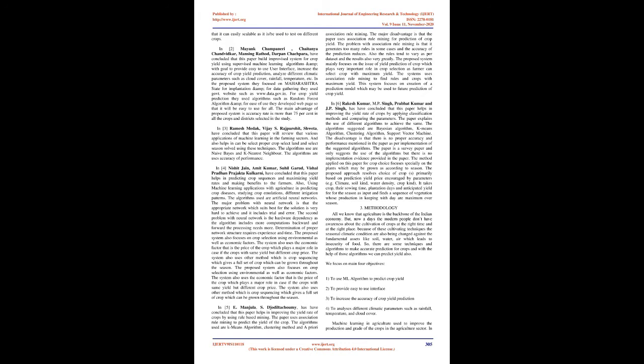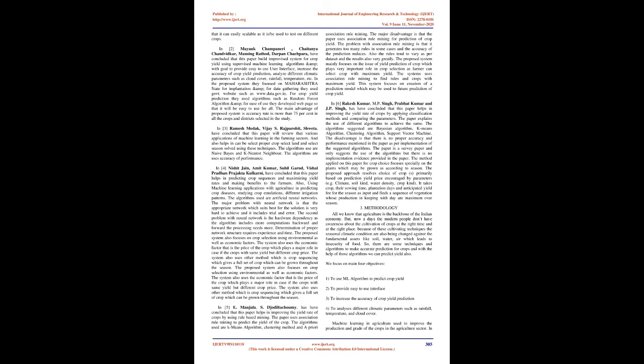The proposed system mainly focuses on the issue of yield prediction of crop, which plays a very important role in crop selection, as the farmer can select the crop with maximum yield. The system uses association rule mining to find rules and crops with maximum yield. This system focuses on creation of a prediction model which may be used for future prediction of crop yield.